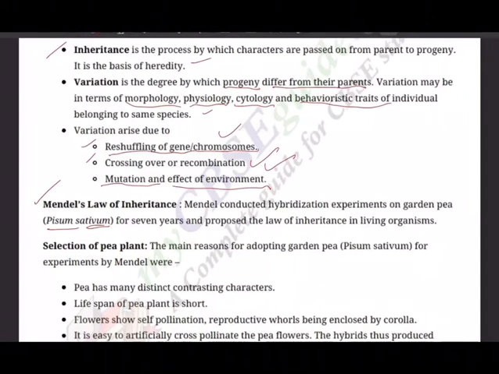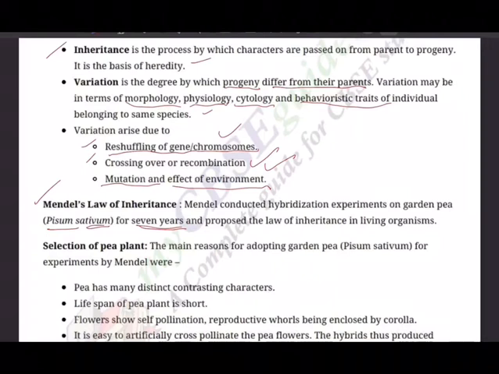And for 7 years, look at this. That's why I said patience, perseverance, and he proposed the law of inheritance in living organisms. So two good characters I want all my students to imbibe from Mendel. One is perseverance. Once you start the work, don't leave it in between until you complete it successfully. So perseverance must be there. And second, patience. And of course, third one, just now I said, observation. You must be a keen observer.